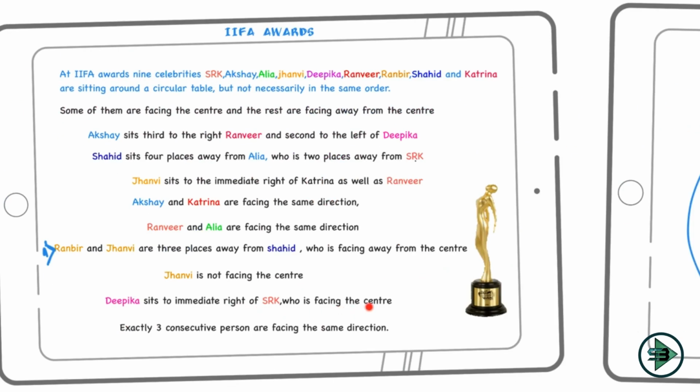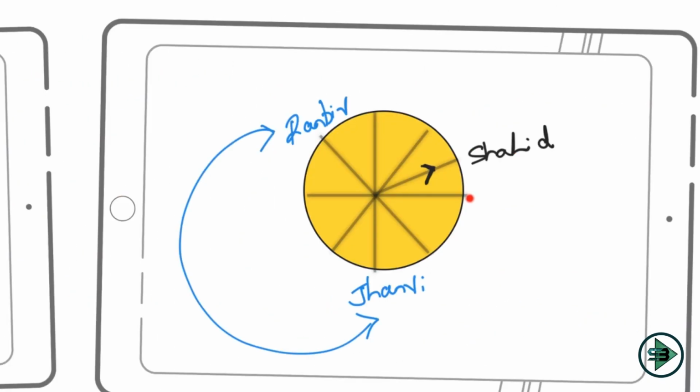Deepika sits to the immediate right of SRK, who is facing the center. Now this gives me another link. After Shahid, who was facing away from the center, a certain location I know is about SRK, who is facing the center. So where can I place SRK now? Let's start with this. Where can I place SRK? Can I place SRK here?